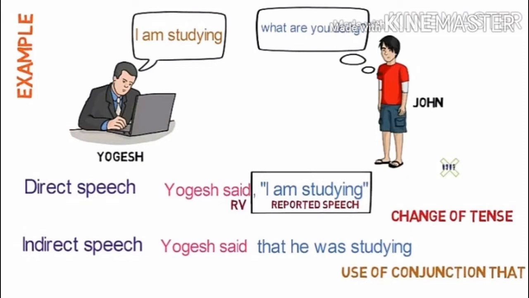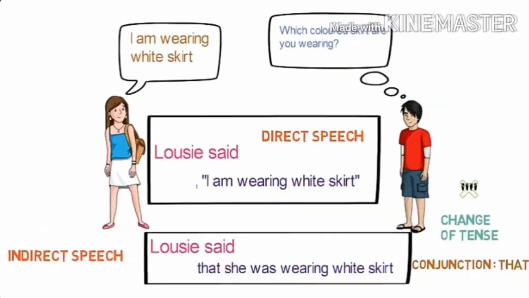What are the changes that you can identify here? First of all, you have to remove the inverted commas. Second is change of tense. You can see that present became past tense. And third is the use of the conjunction "that."